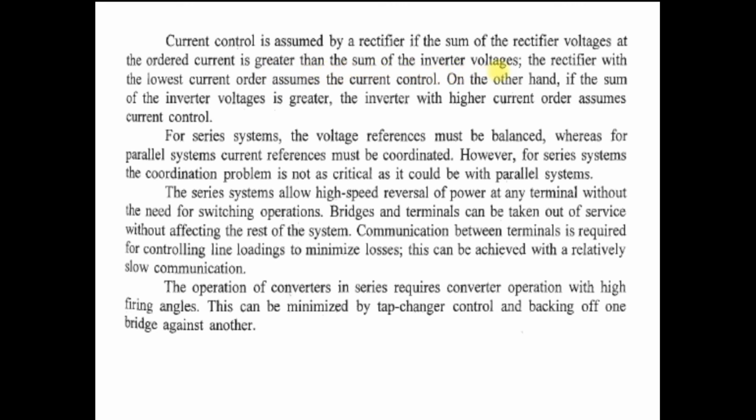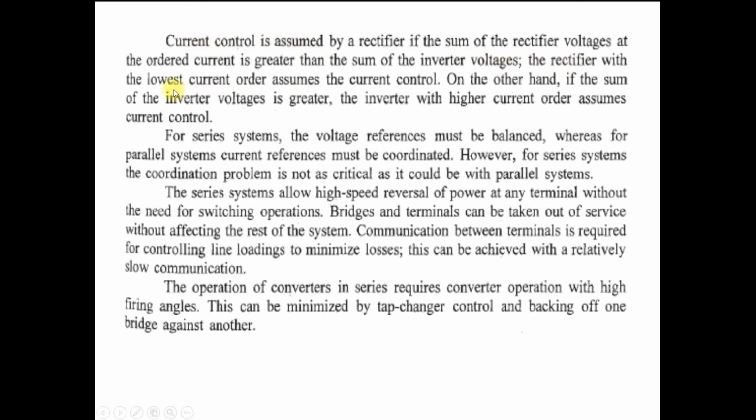It means the rectifier is operated in the current control mode only if the sum of the rectifier voltage for the order current is greater than the sum of the inverter voltage. At that time you operate the rectifier in the constant current mode or current control mode.